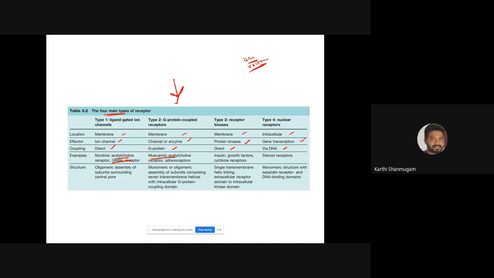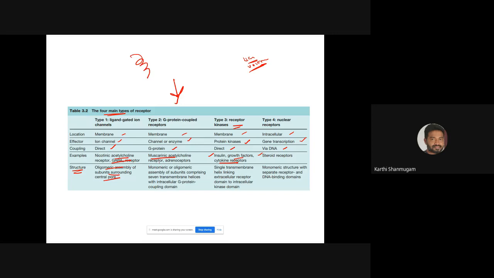An example for type 3 receptor is, as I said, the insulin receptor. There are some growth receptors which are examples of type 3 receptor kinase. The cytokine receptor is also an example of type 3 receptor kinase. Examples for type 4 are steroid receptors. We have many steroid receptors which are examples of type 4, right? Coming to the structure, if you take the ion channel that belongs to family 1, these are oligomeric assemblies of subunits surrounding a central pore. I'll show that in another slide.